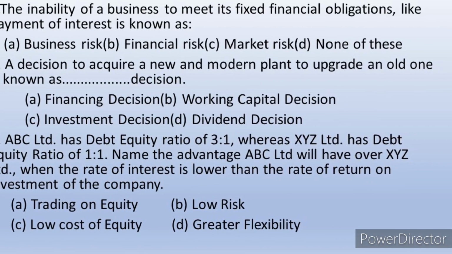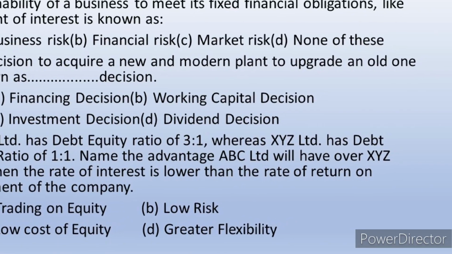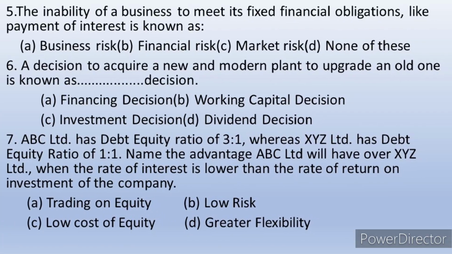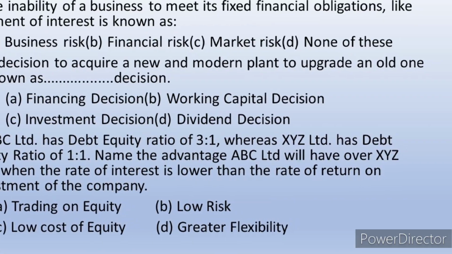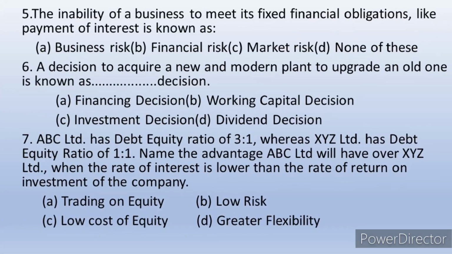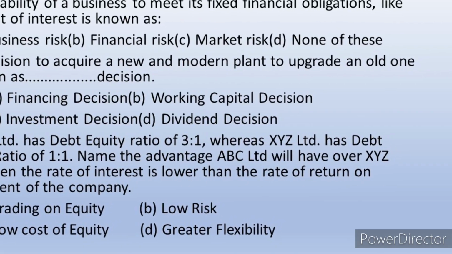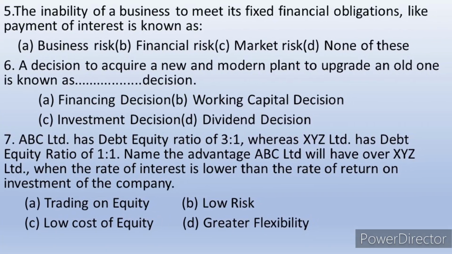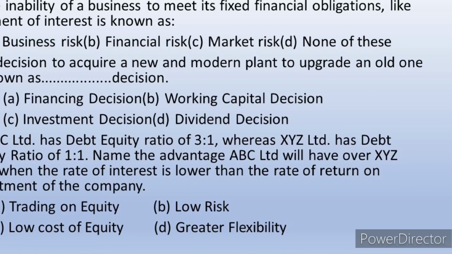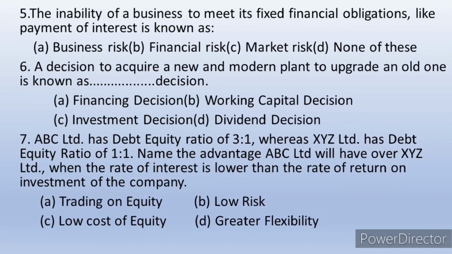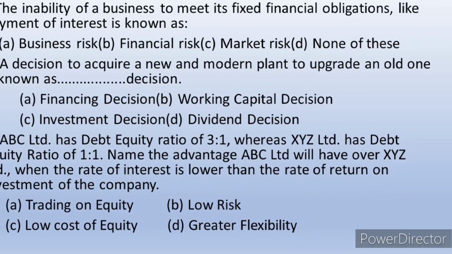Question number 5: the inability of a business to meet its fixed financial obligations, like payment of interest, is known as... Here it is talking about financial obligations. Financial obligations means related with money, so that is a kind of financial risk. So we can say the answer is B, that is financial risk.